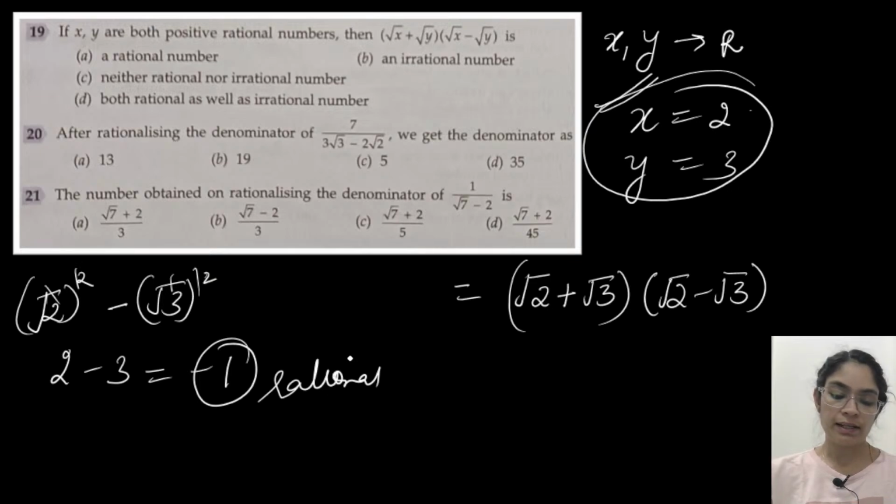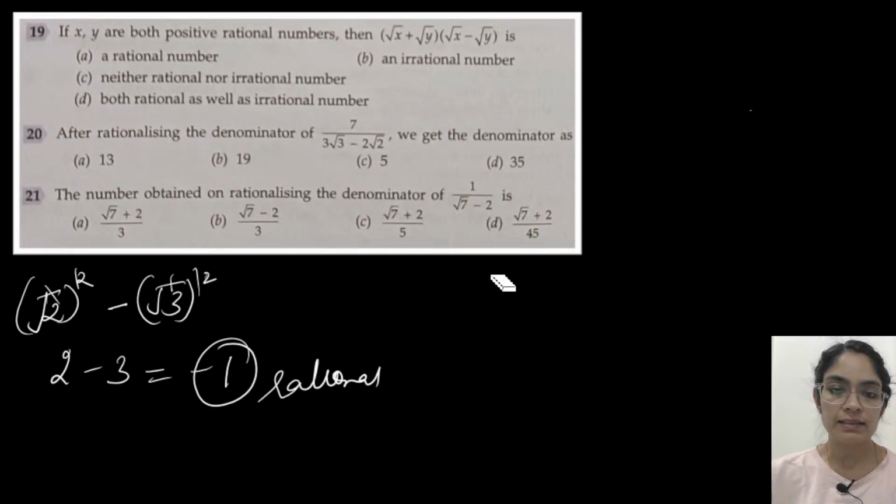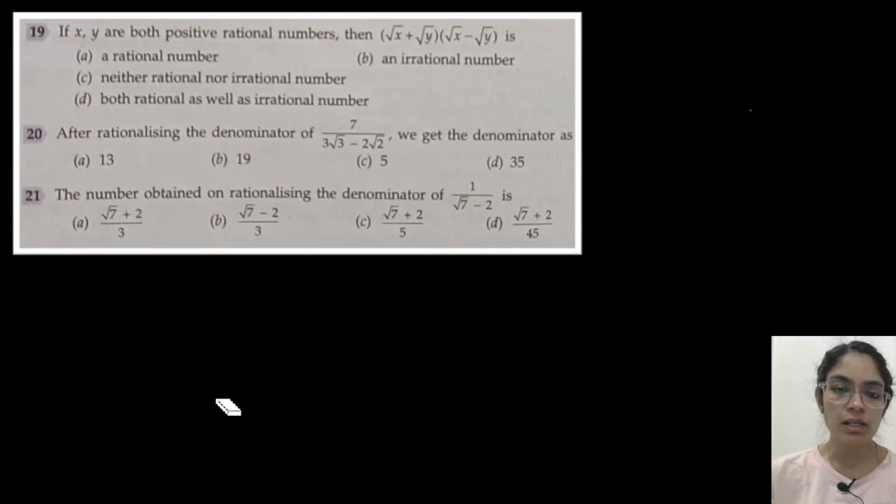So here, a plus b into a minus b, always think about the identity. This same concept we are using in rationalization also. So this will always be a rational number. So option A is the correct answer.